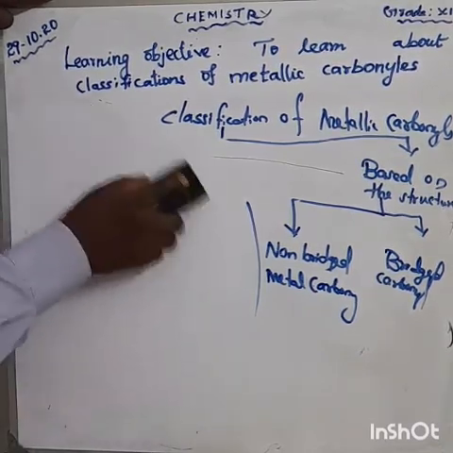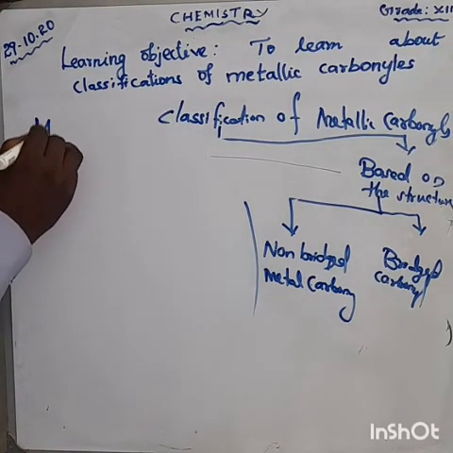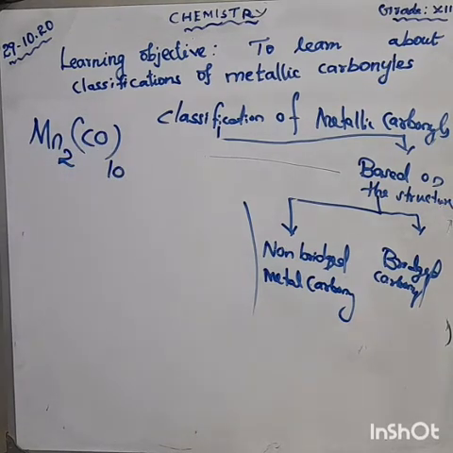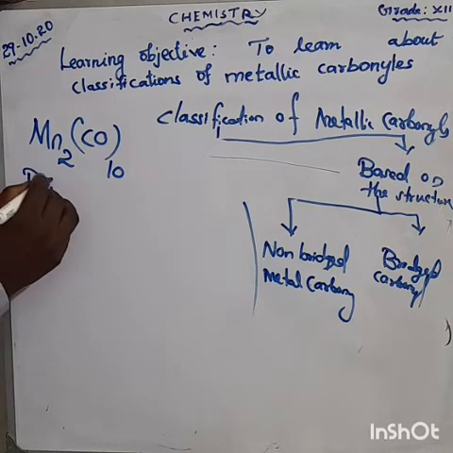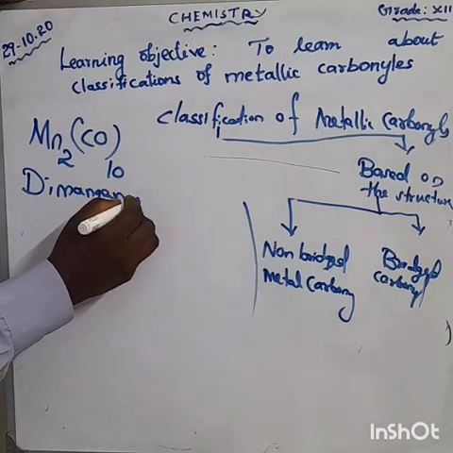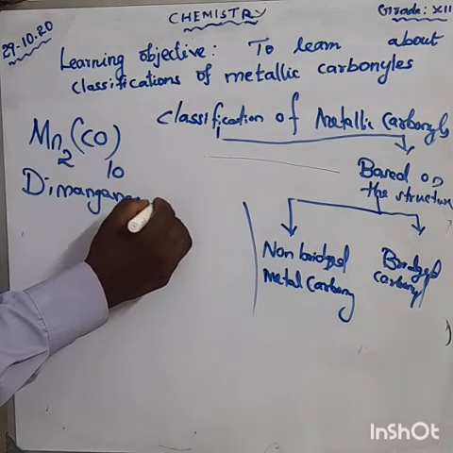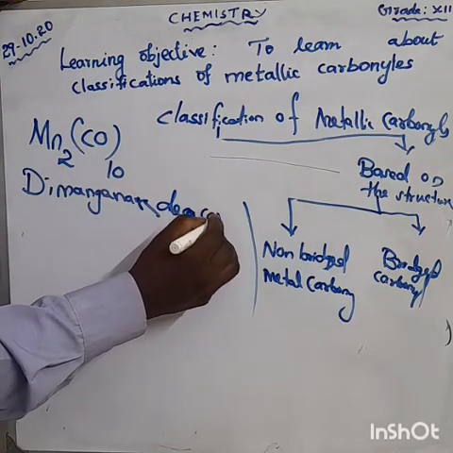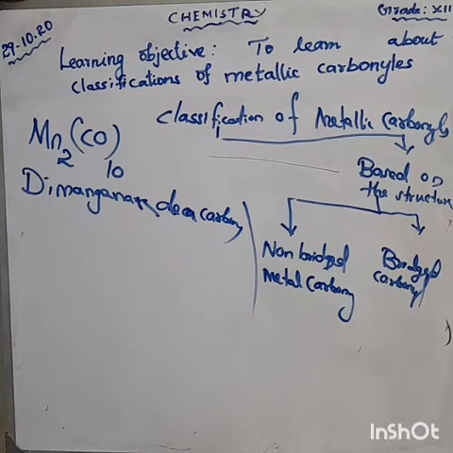Dimanganese, 10 times means deca. Mn2(CO)10. Mn2 we are saying dimanganese. 10 means deca, decacarbonyl.